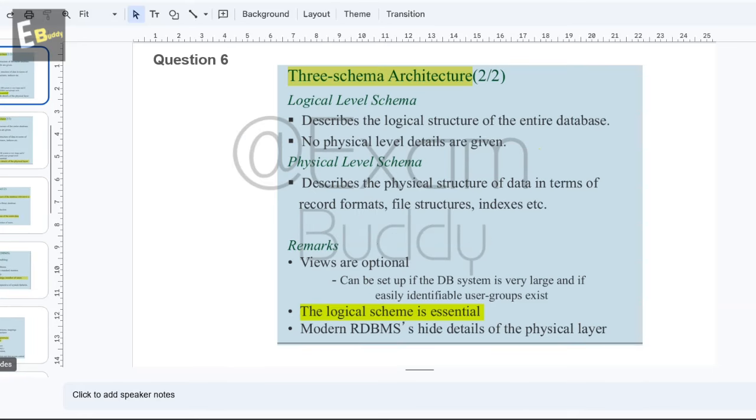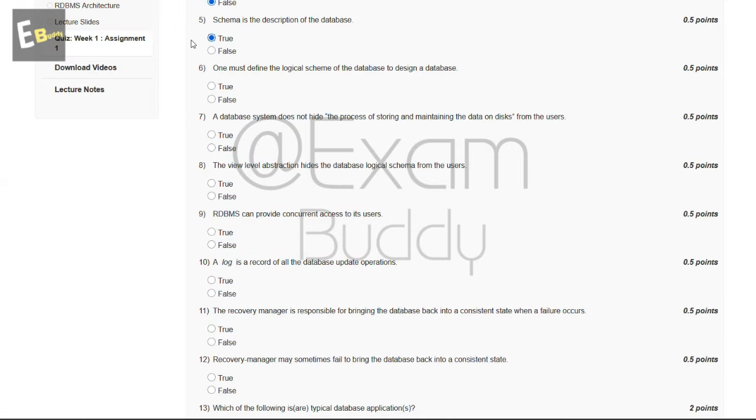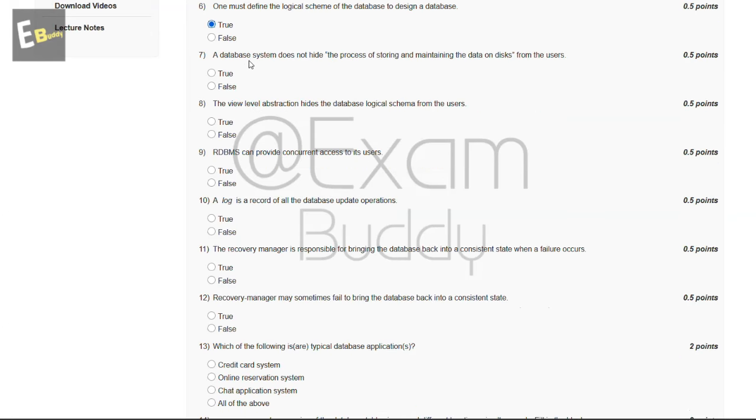The explanation says three schema architecture: the logical schema is essential. So the answer of our sixth question is A, true. And now let's go to our question number 7. A database system does not hide the process of storing and maintaining the data on disk from the users, true or false? Now let's check the explanation of our seventh question.